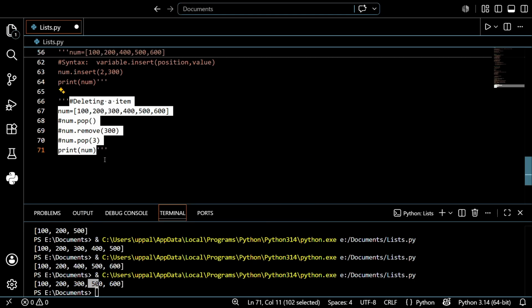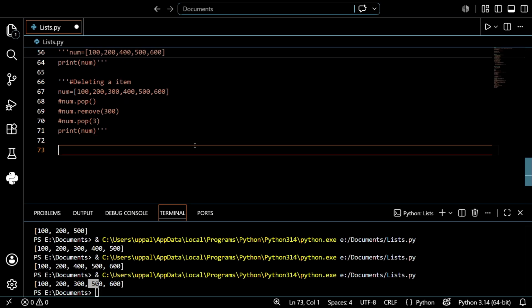Okay, guys. I want to speed up, because our target is to complete the entire topic I mentioned in the starting, but it's already half an hour, maybe 40 minutes, that I have completed. So the next topic is nested list. What do you mean by nested list? This is the last topic for list, guys. It's very easy, don't need to worry.